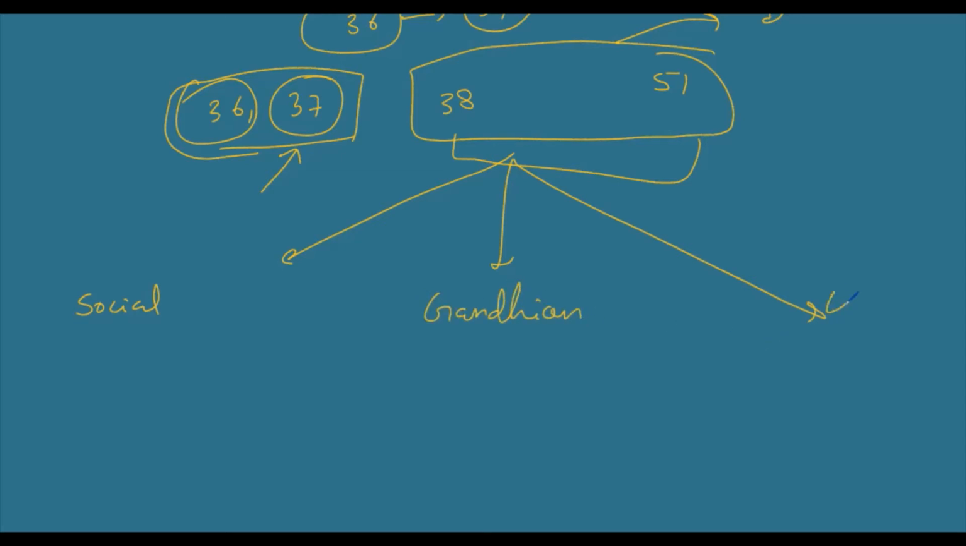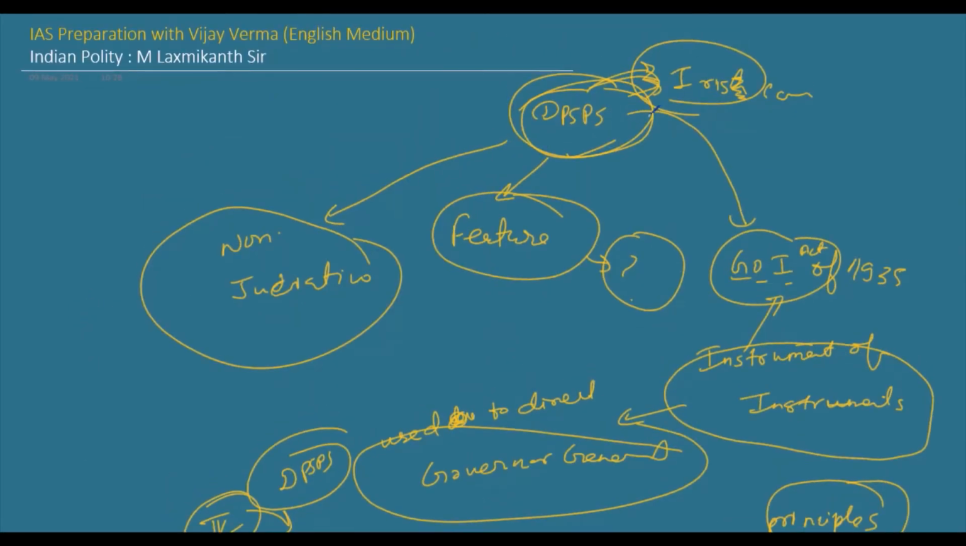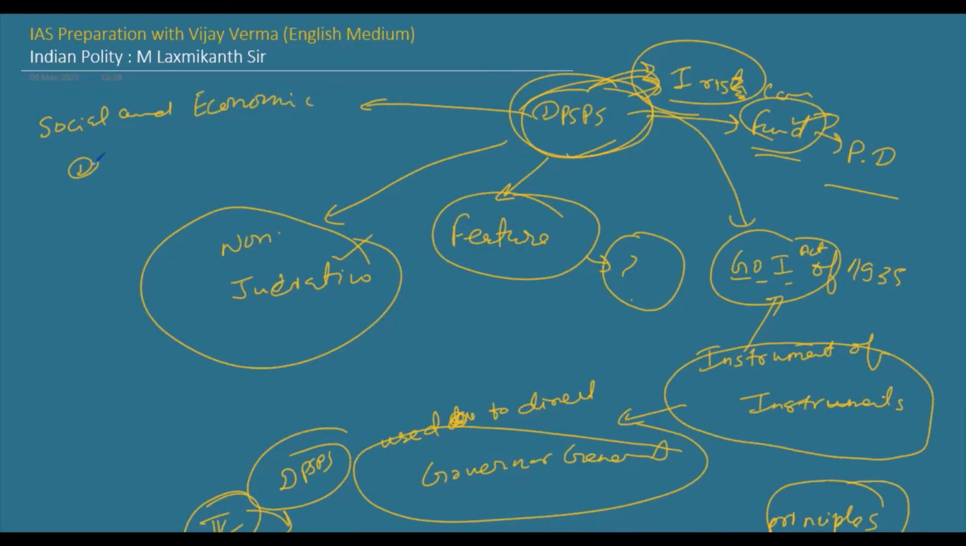One thing remains. We also compared DPSPs with fundamental rights in the last lecture. DPSPs are non-justiciable, but fundamental rights are justiciable. Fundamental rights secure political democracy, but DPSPs secure social and economic democracy. We also discussed this in the last video lecture.